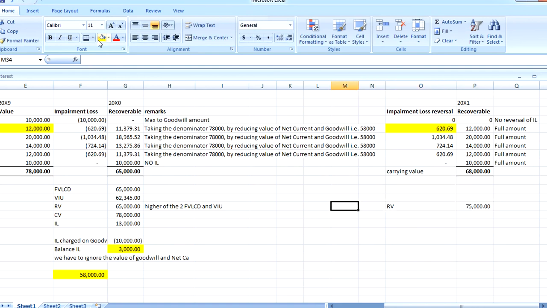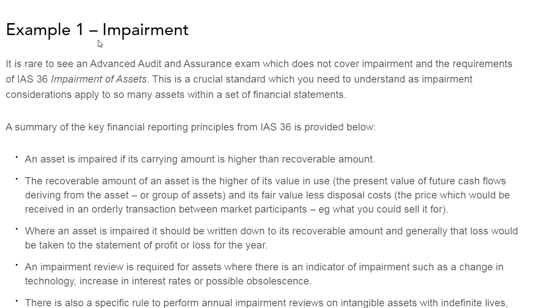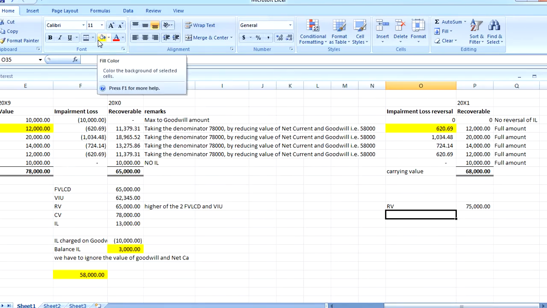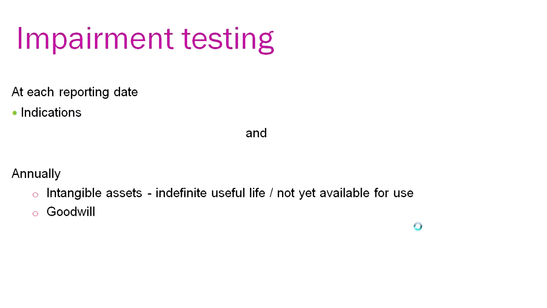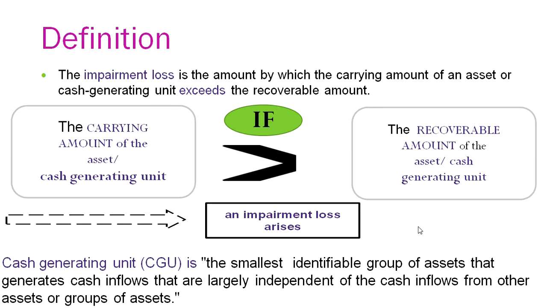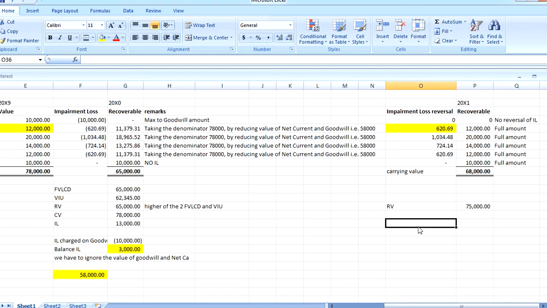So in this case you can see that impairment loss is not there, because impairment loss is when your carrying amount is greater than the recoverable amount, and in this case the carrying amount is lower than the recoverable value.